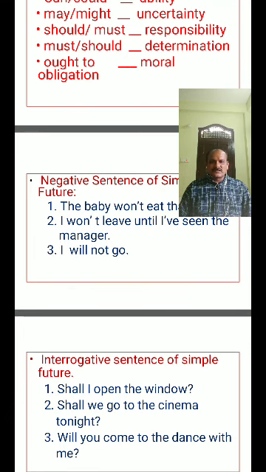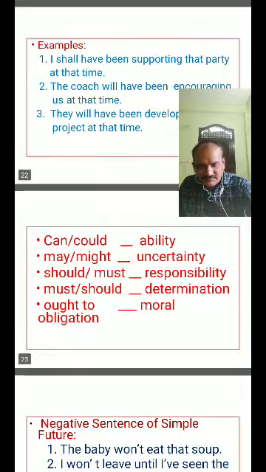Virender Sehwag will not have attacked the bowlers before that. The principal will not have visited our hostel before that. These are the examples for the negative sentences of future perfect tense. Come to the negative sentences of future perfect continuous tense.